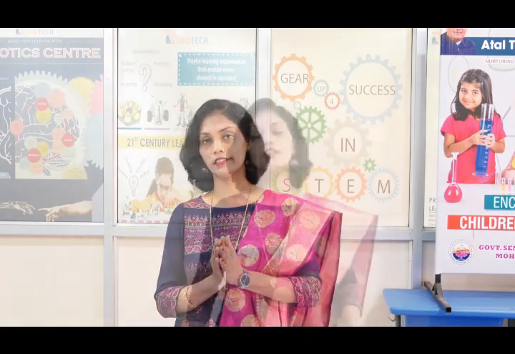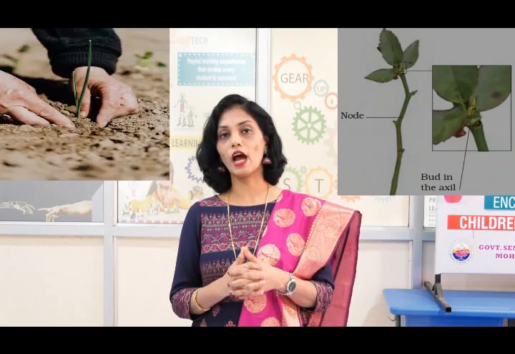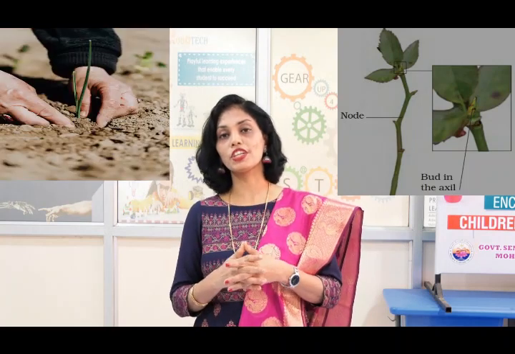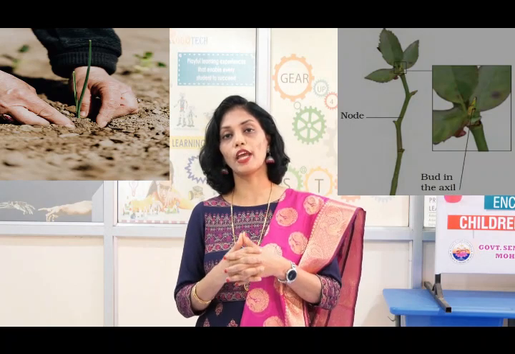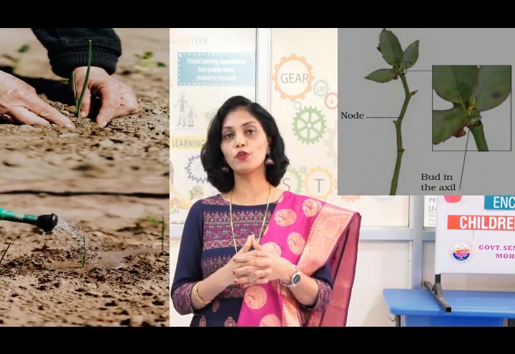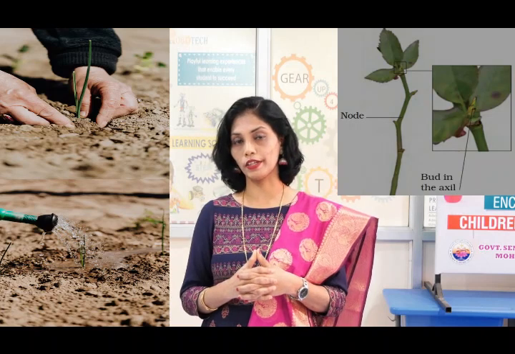The first one is by stem cutting. Children, now let's see how plants can be produced by stem cutting method. Children, some plants we can grow by stem cutting technique. So the stem cutting should have some buds on it. Lower end of the stem is buried in the soil and the upper end of the stem which contains the bud is kept above the soil. And we have to keep on watering this stem cutting.